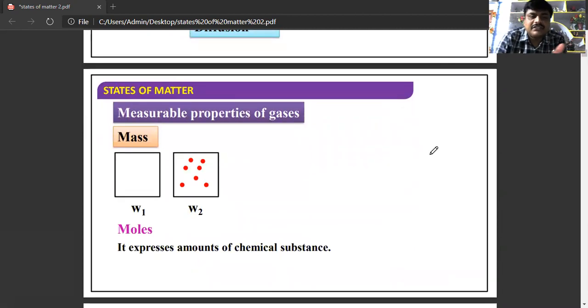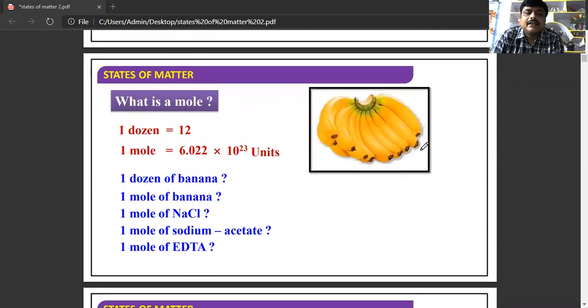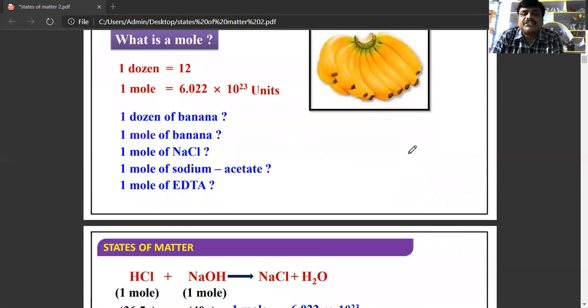So mass here expresses the amount of chemical substance. Mass always expresses the amount of chemical substance. What is a mole? 1 dozen is equal to 12. 1 mole is equal to 6.022 into 10 power 23. 1 dozen of banana, 1 mole of banana, or 1 mole of NaCl, or 1 mole of EDTA, everything is nothing but a representation of mass.